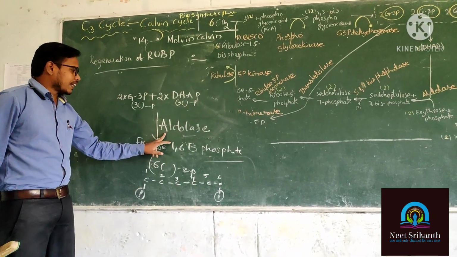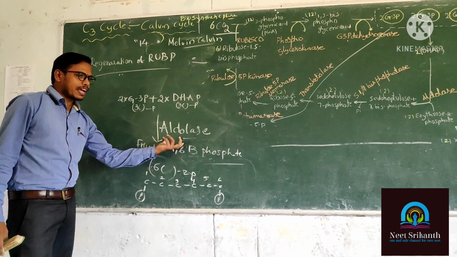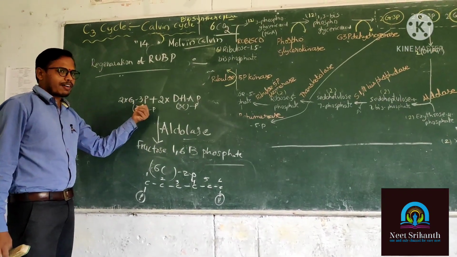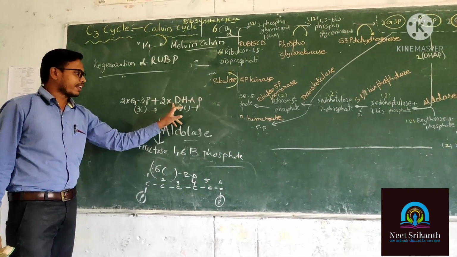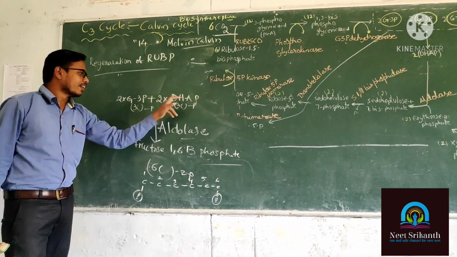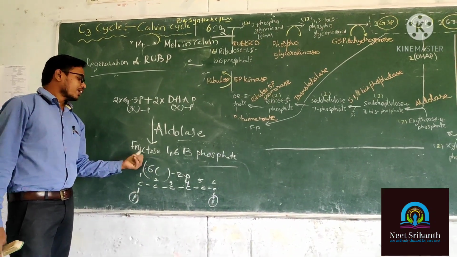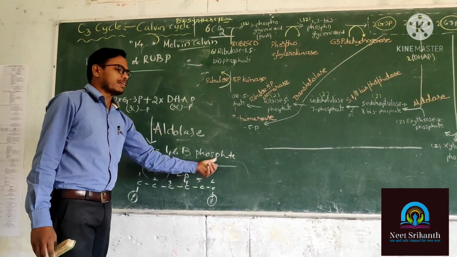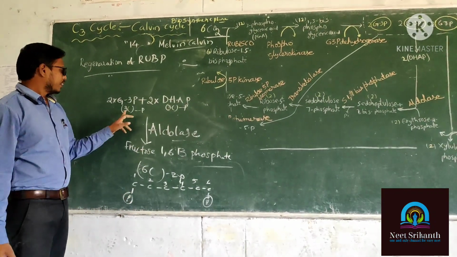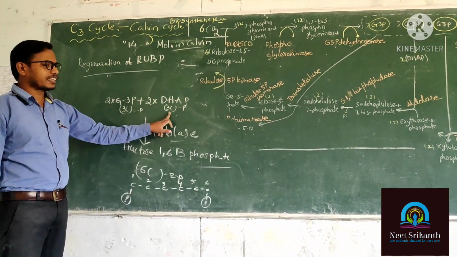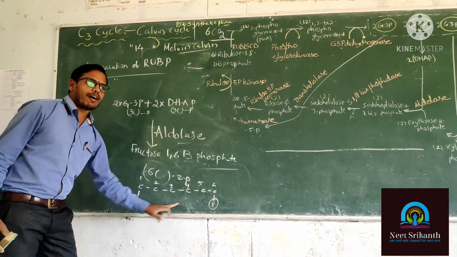Now tell me, in the presence of aldolase enzyme, 2 molecules of glyceraldehyde 3-phosphate react with 2 molecules of dihydroxyacetone phosphate and produce a 6-carbon product. That name is fructose 1,6 bisphosphate. Very easy. Here 3 carbons, 1 phosphate. Here 3 carbons, 1 phosphate. So the product has 6 carbons and 2 phosphates.